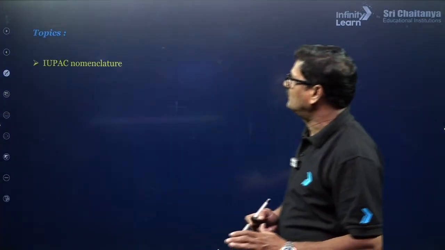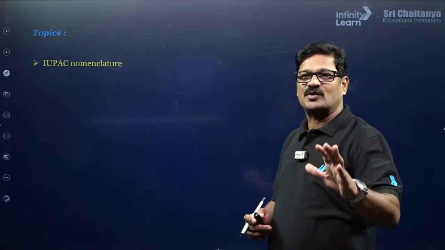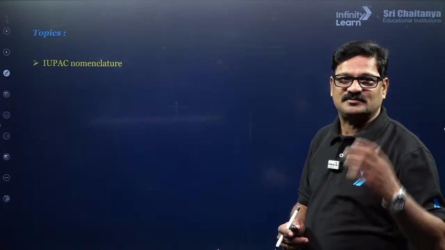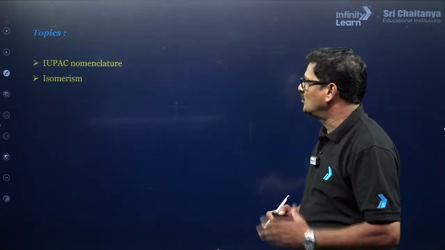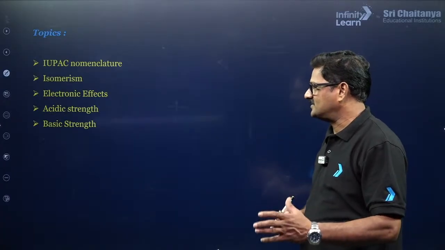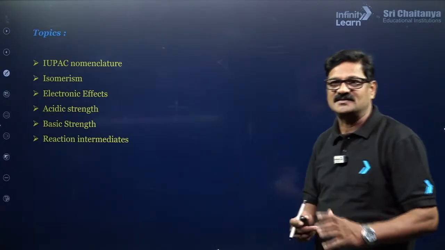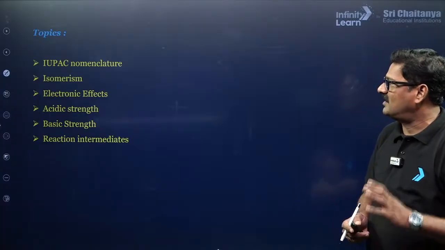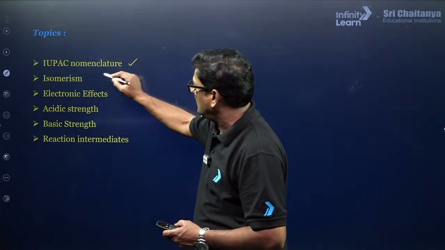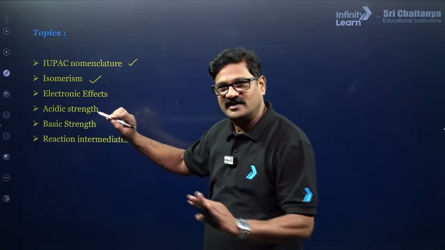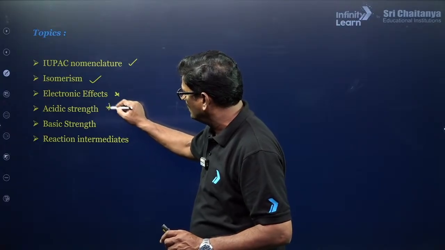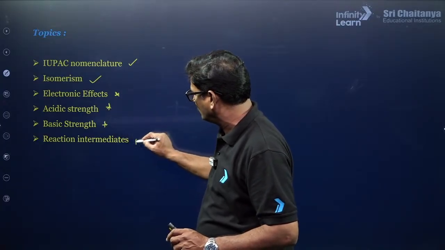And the promo is over, so let us see the topics that we are going to cover in general organic chemistry. Take a pen and paper, everybody work with us so that you get a boost in your confidence level. Isomerism and electronic effects, acidic strength, basic strength, and reaction intermediates are the core points of general organic chemistry. IUPAC nomenclature and isomerism are already completed, and we are going to discuss these things in today's class: basic strength, acidic strength, electronic effects.